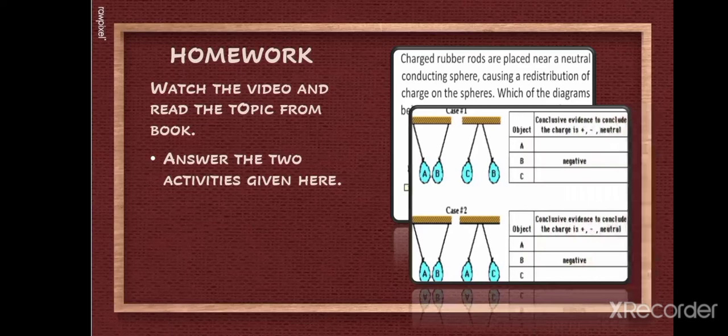If object B has negative charge, you have to tell what will be the charge on A and C. In the second case, you also see A, B and C. If B is negative, you have to tell the charges present on A and C. Just write case 1, then the charge on object A and charge on object C, and then write case 2, charge on object A and charge on object C.